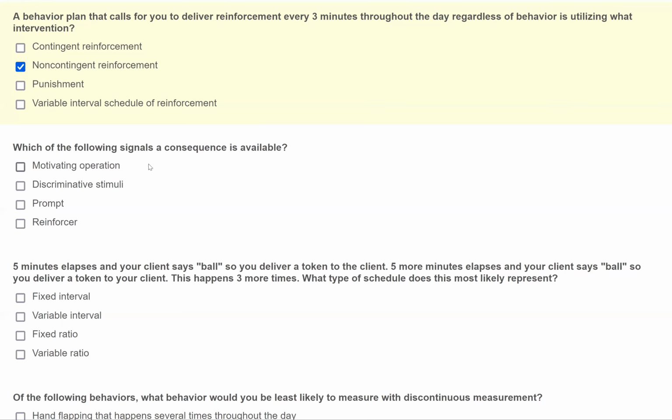In this case, which of the following signals a consequence is available? Well, we just said an SD does this because when you give an SD or an instruction, you evoke a behavior. And the reason the SD evokes behavior is because that behavior has been reinforced in the presence of that SD in the past. That SD obtains stimulus control. So now when you give the SD, it signals to your learner that a consequence is available. So again, a motivating operation alters the value of consequences. Discriminative stimuli, or SDs, signal a consequence is available.